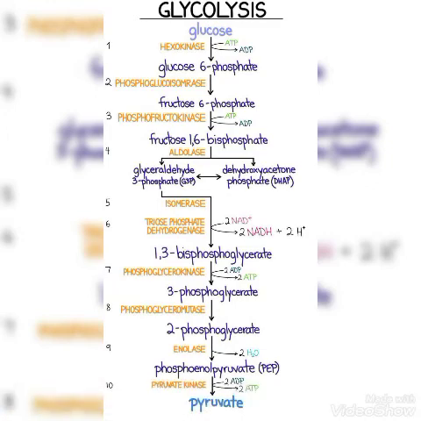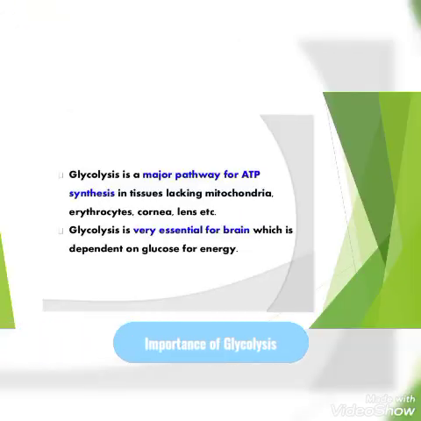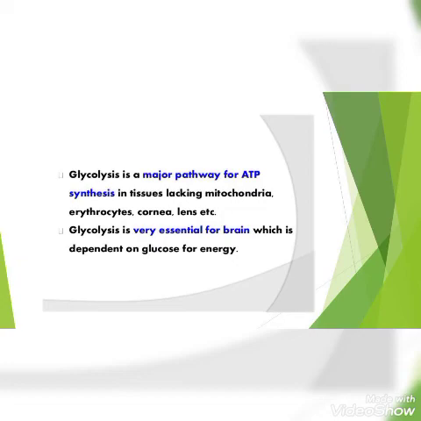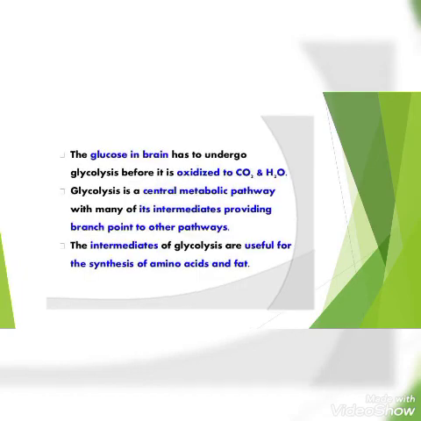In the next slide, let us see the importance of glycolysis. Glycolysis is a major pathway for ATP synthesis in tissues lacking mitochondria, such as erythrocytes, cornea, lens, etc. Glycolysis is very essential for the brain, which is dependent on glucose for energy, because the glucose in the brain has to undergo glycolysis before it is oxidized to carbon dioxide and water.